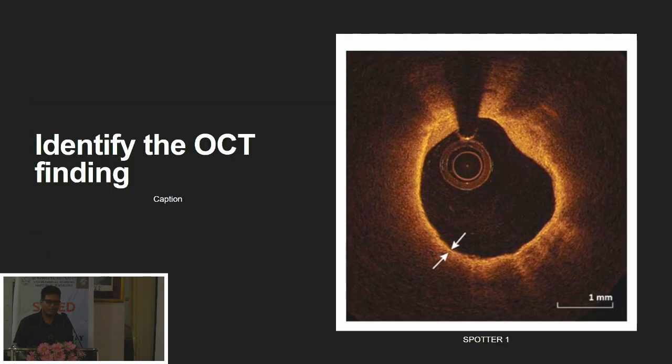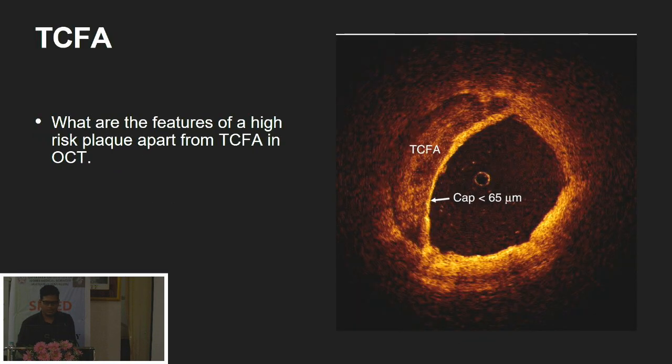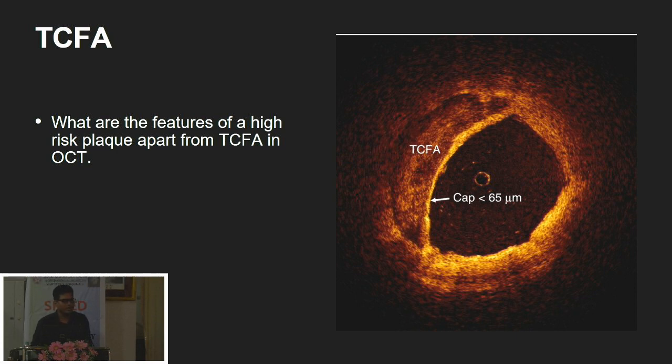So now we move on to imaging, which is a hot topic. Identify the OCT finding. Anybody? What do these arrows point to? Okay, it would be easier if I... So this is a thin cap fibroatheroma, and apart from the thin cap fibroatheroma, there is a lipid rich plaque. What is the significance of TCFA? It is a high risk feature for ACS. You should know all the high risk features pertaining to ACS.